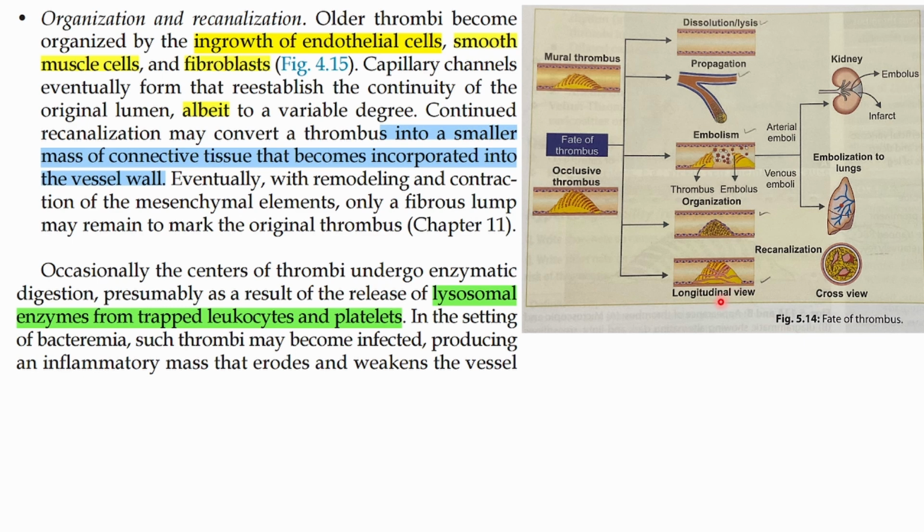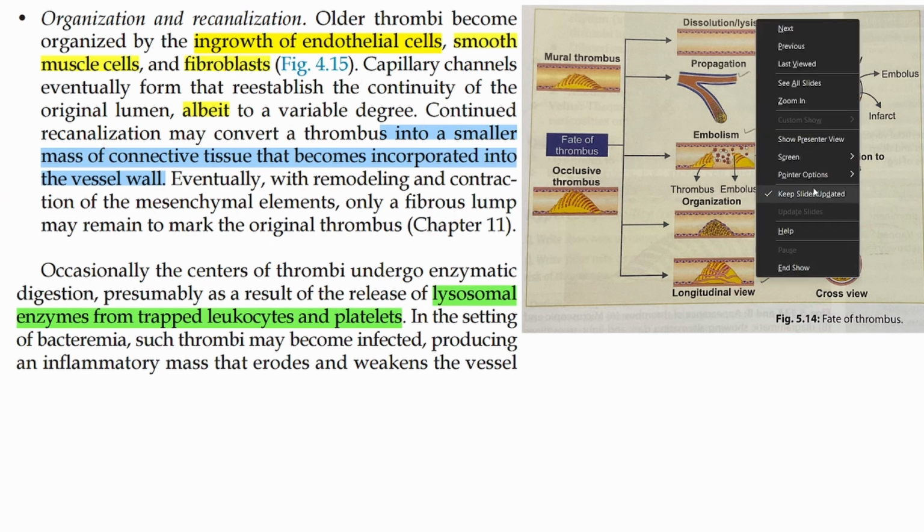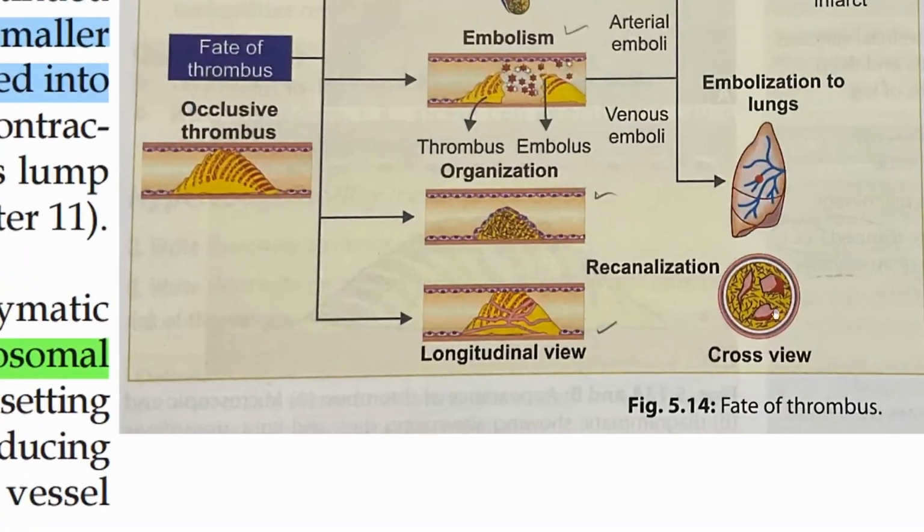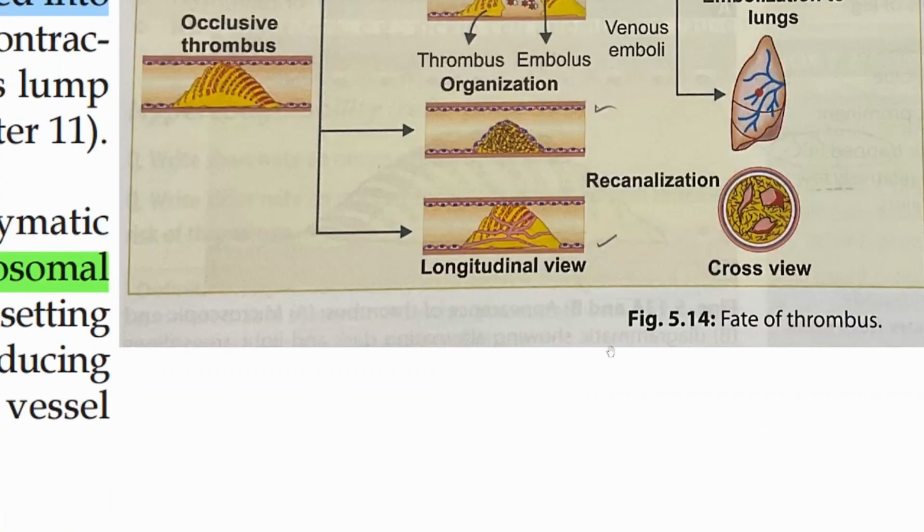Then anything else, you can just read all this. Smaller connective tissue becomes incorporated into the vessel wall, eventually with remodeling and contraction of the mesenchymal elements, leaving only a fibrous lump. This is talking about recanalization. This is the cross-sectional view. See how the endothelial cells made their way inside, and this is how the blood will flow again. Okay.